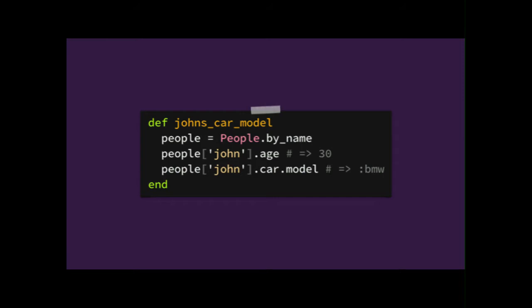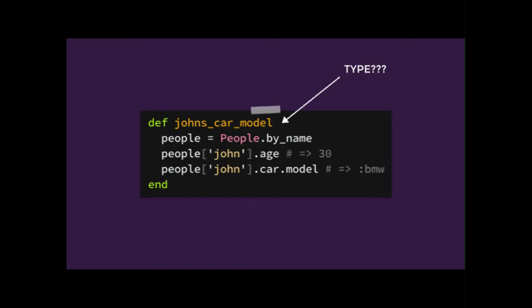So this is Ruby code. Yeah, so this gets a bunch of people, and then a person, and then it gets a model of their car. That sounds good, no? Let's ship it? Well, not really. You know that there's loads of problems with this code.